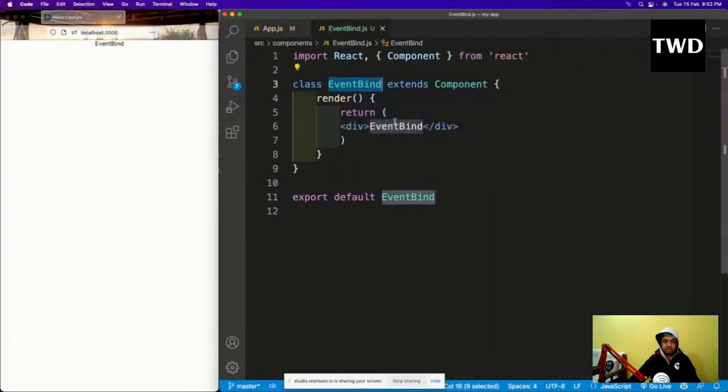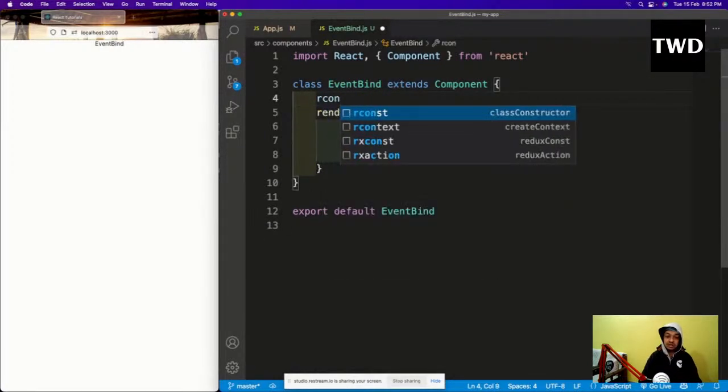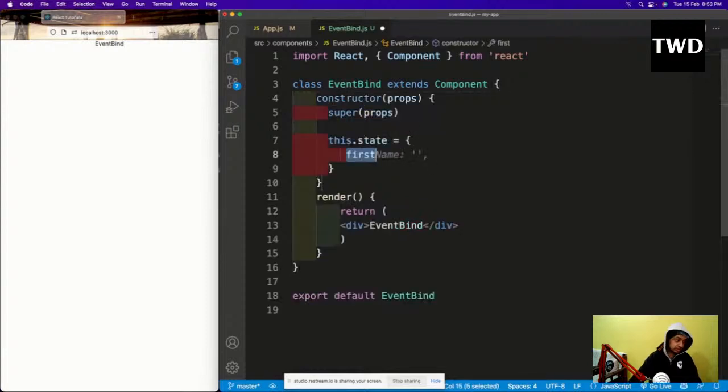Save it. Okay, so this is the event bind, and here we are going to learn how to handle those events. The this dot bind method we have seen, so we're going to see something like that, but there are better ways to do that. So we are going to look into that. First I will have a message of hello world.